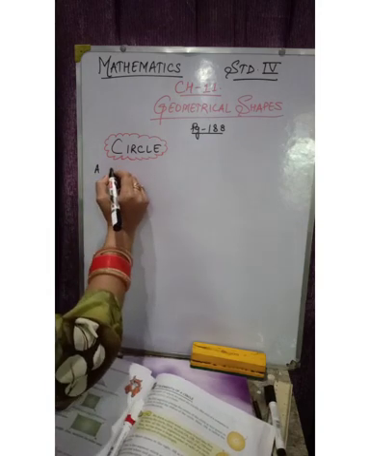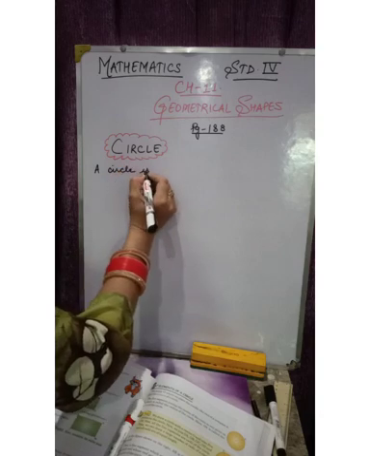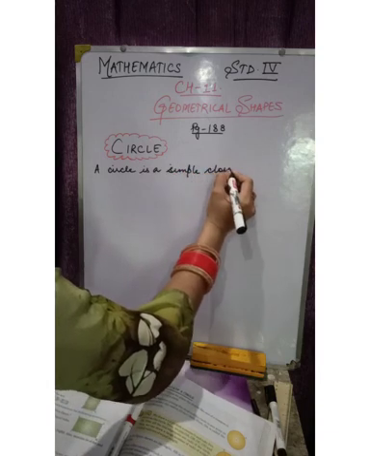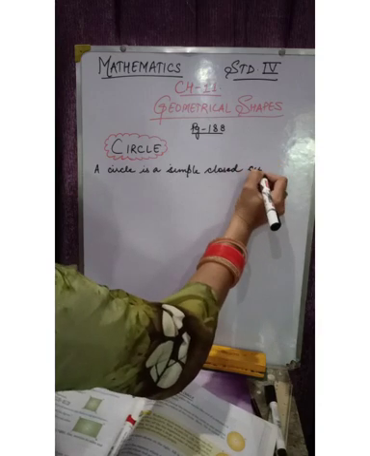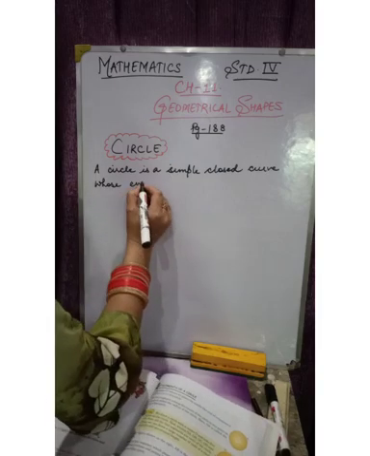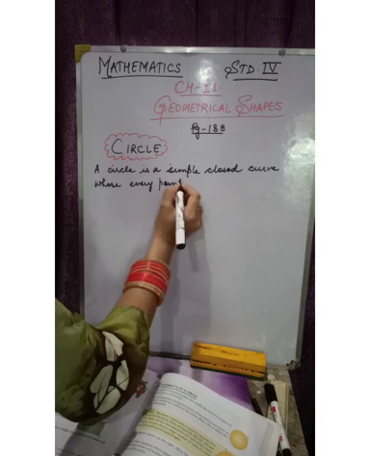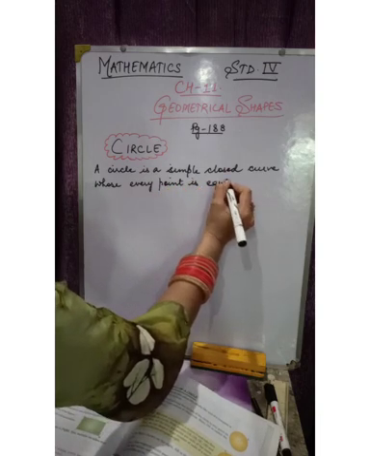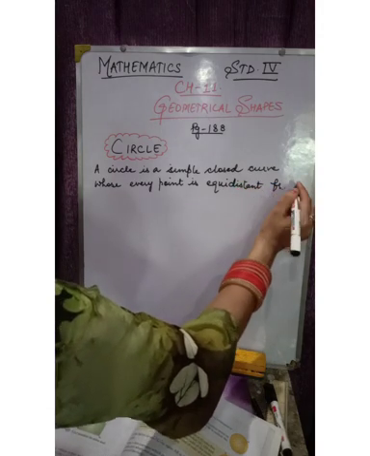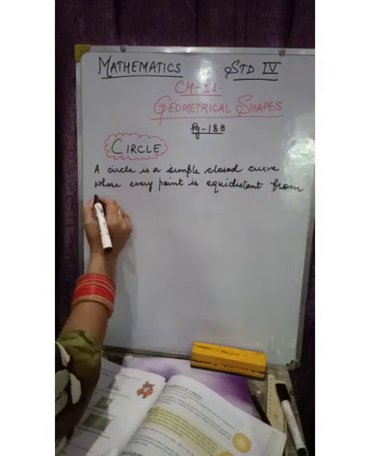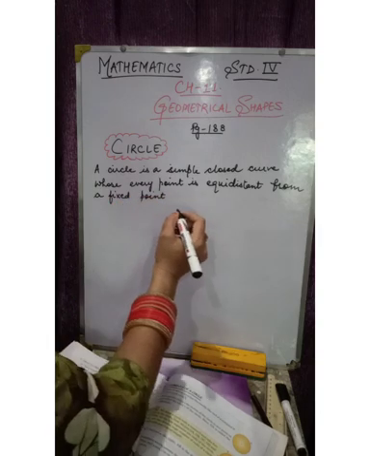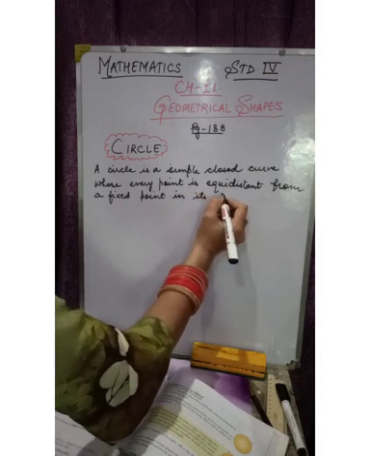A circle is a simple closed curve whose every point is equidistant from a fixed point in its interior.